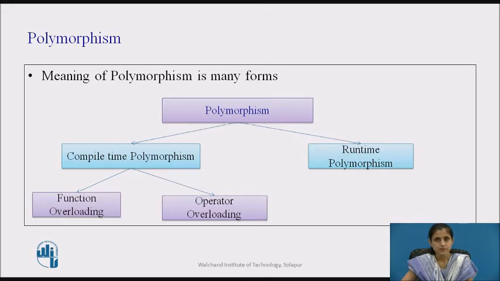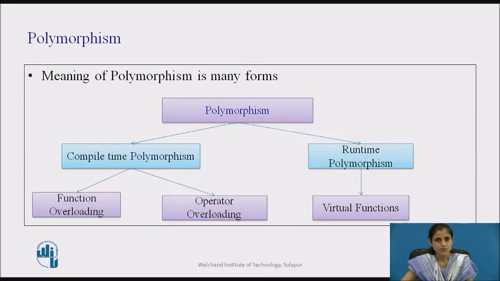The overloaded member functions are selected for invoking by matching arguments, that is both type and number of arguments. This information is known to the compiler at compile time. Therefore, compiler is able to select the appropriate function for a particular call at the compile time itself. This is called as early binding, static linking, or compile time polymorphism. It means that an object is bound to its function call at compile time.